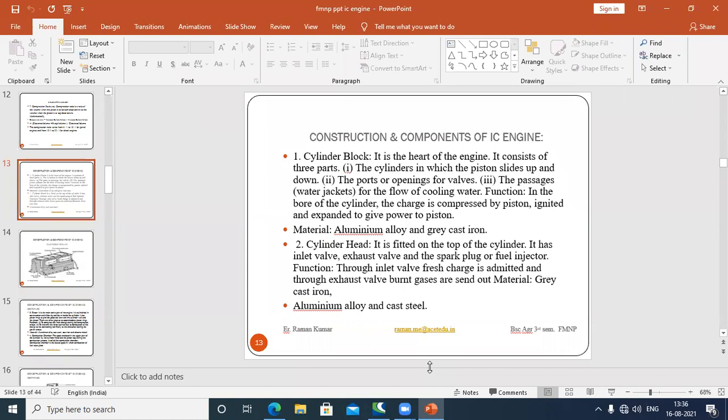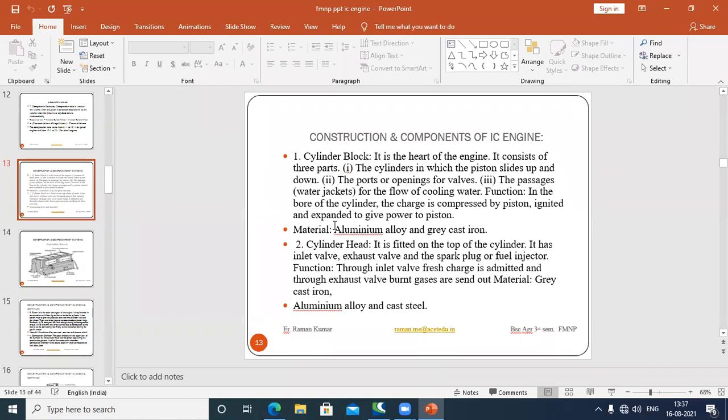It consists of three main parts. Number one, the cylinder in which the piston slides up and down. Number two, the ports or openings for valves, which are used for opening of the valve. Number three, the passage of water jet for the flow of cooling water. Function: in the bore of the cylinder, the charge is compressed, ignited and expanded to give power to the piston.